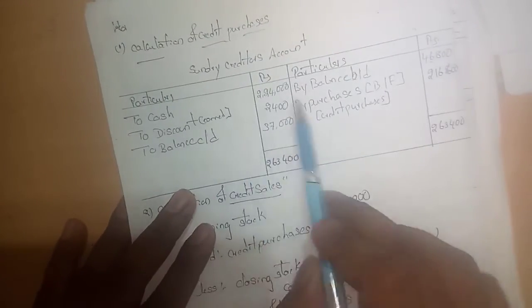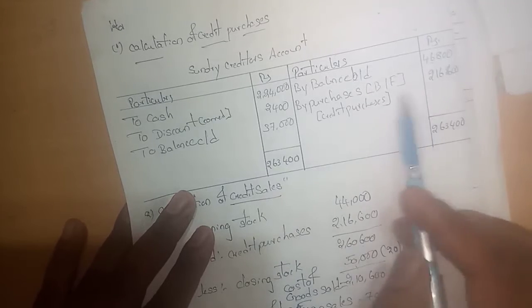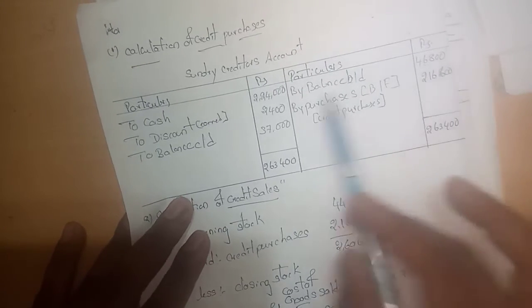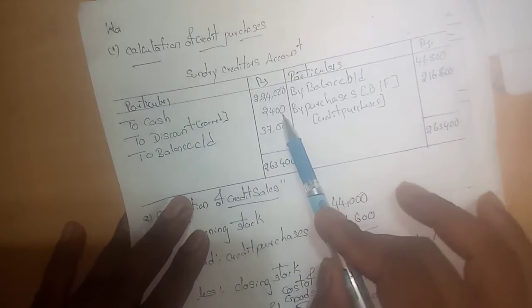Already cash purchases are given, and discount; total purchases are calculated by balance figure. So this is the balance figure, 2,400 is discount, given here.